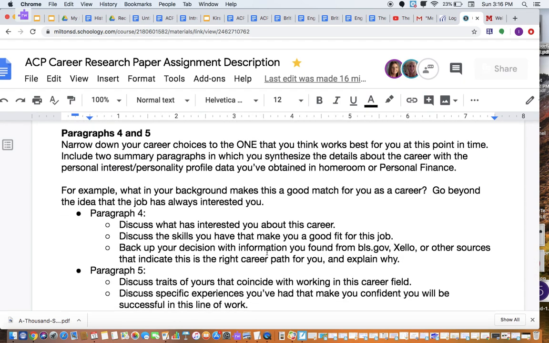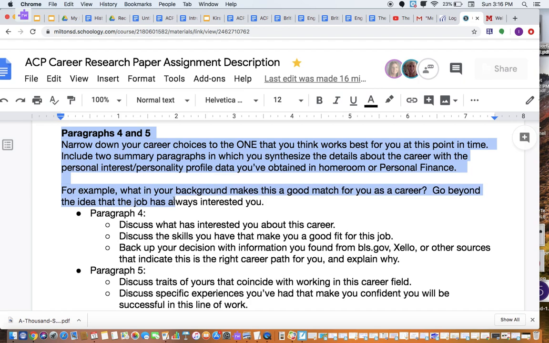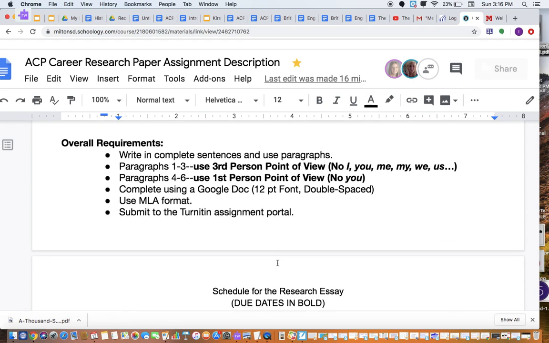Now, paragraphs 4, 5, and 6, that's completely different because you're writing about you. So it's switching to first person for these. So you are able to use all those words that I just said before, but like always, no you within the essay. But that's one very unique thing about this particular essay.